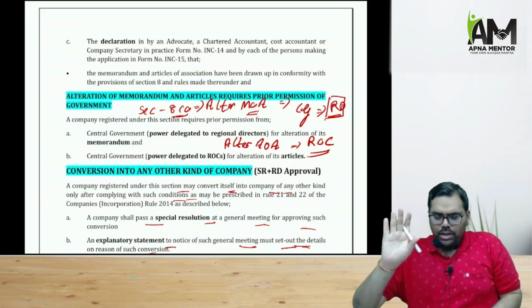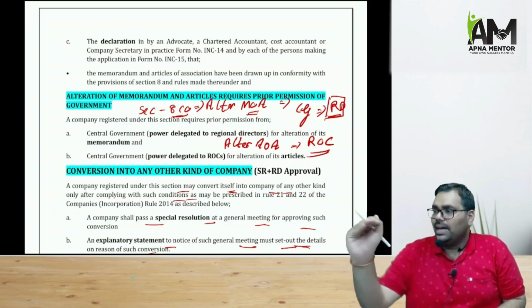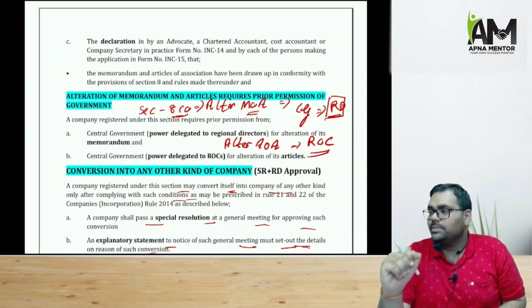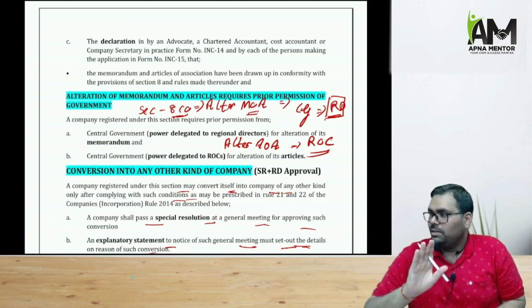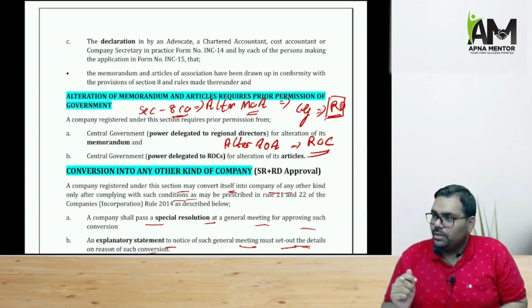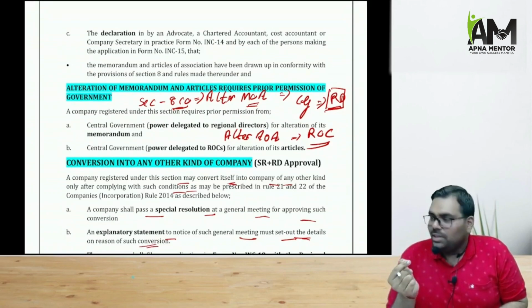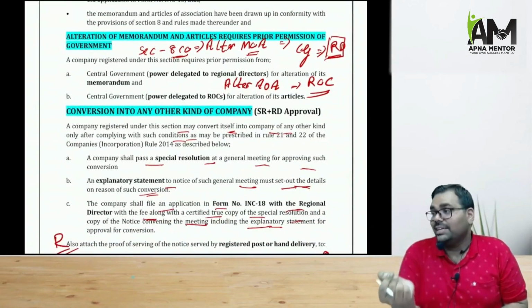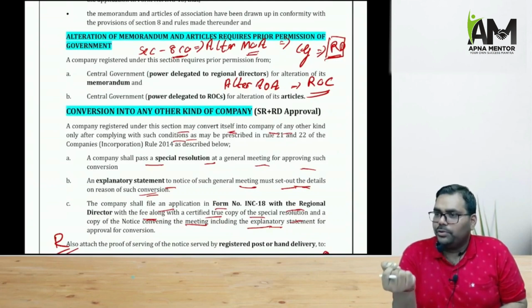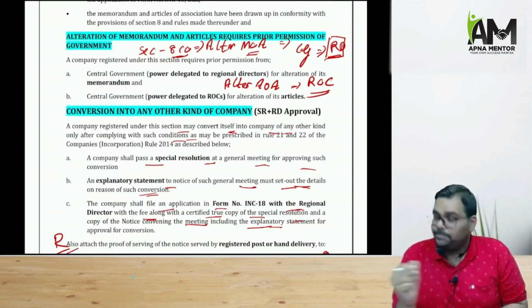See, I always told you, for more important matters RD comes, for less important matters ROC comes. So now if the Section 8 company wants to alter its articles, they need the approval of ROC. But if the Section 8 company wants to alter its memorandum, they need the approval of RD, the regional director, because CG approval is given and CG has delegated its powers.